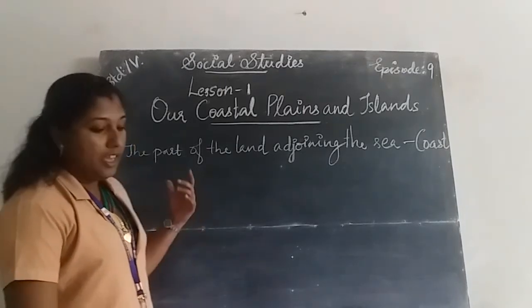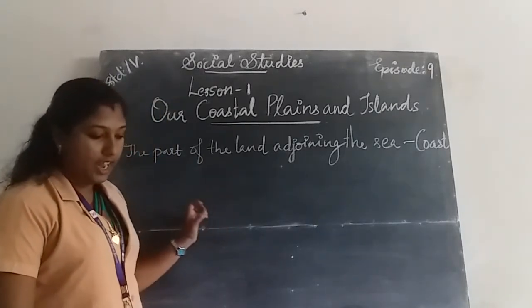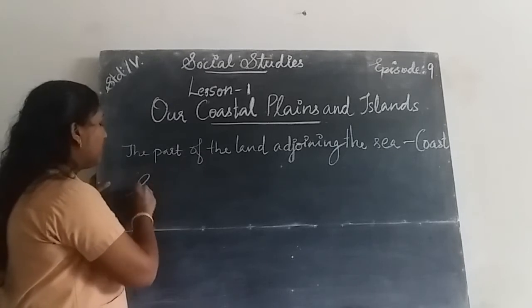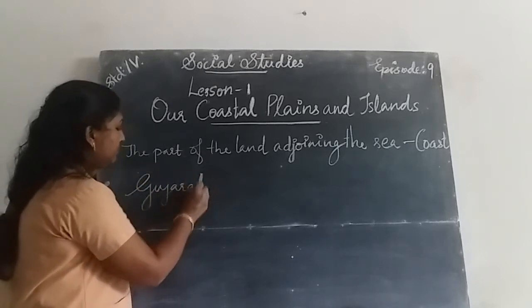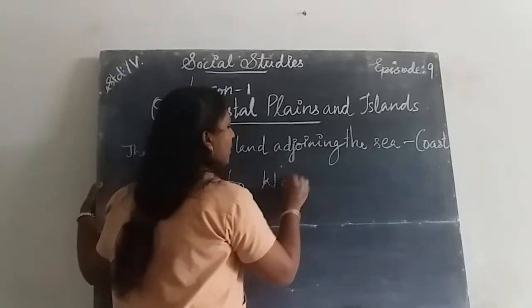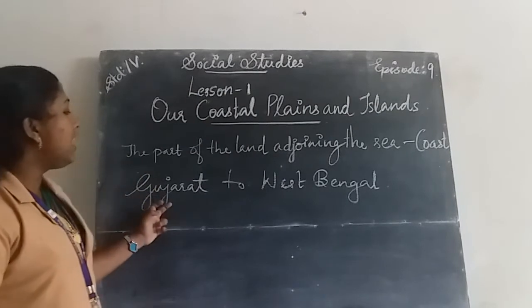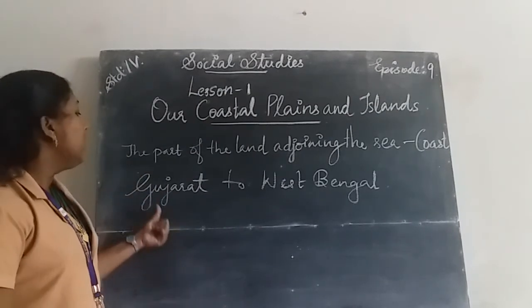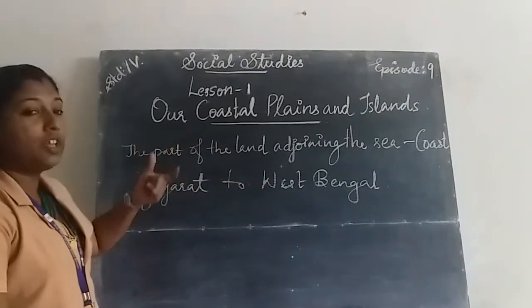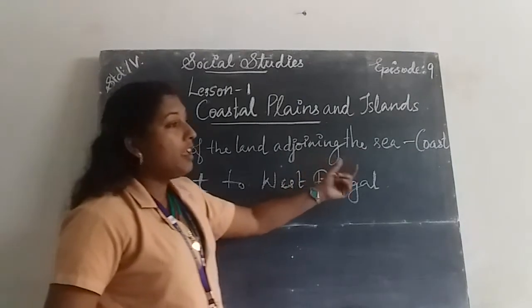India has a vast coastline. It extends from Gujarat in the west to West Bengal in the east.